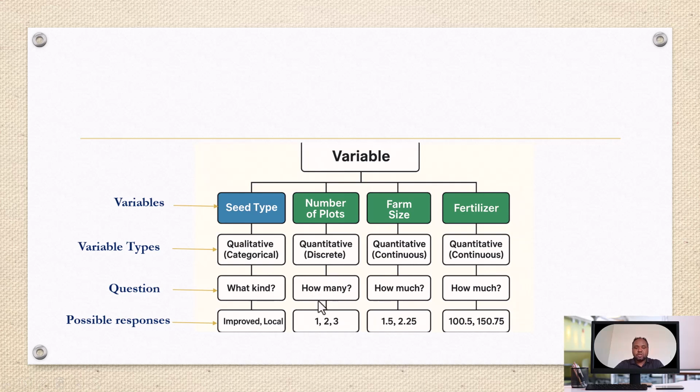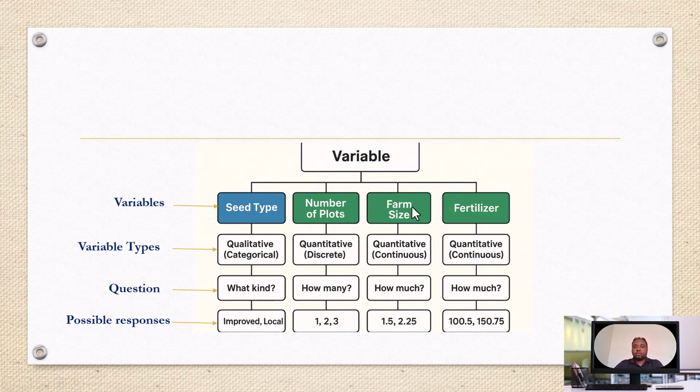How many students are there in your class? How many calls have you received today, right? For example, a farmer may have 1 plot, 2 plots, 3 plots, 4 plots, or 0 plots, right? For a farmer having nothing, 0 plots.